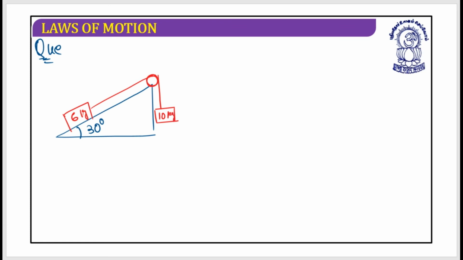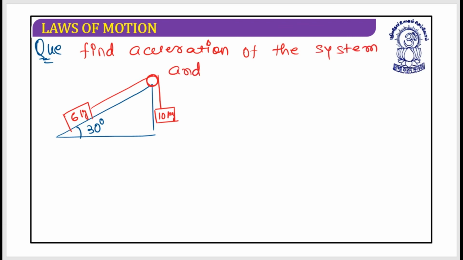So what do you need to do? Find out the acceleration of the system and the tension in the string.